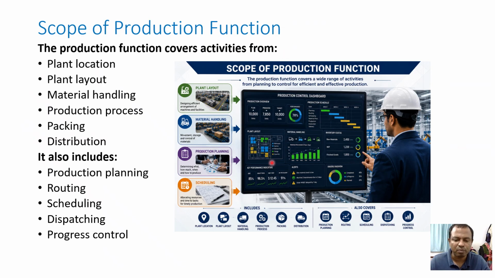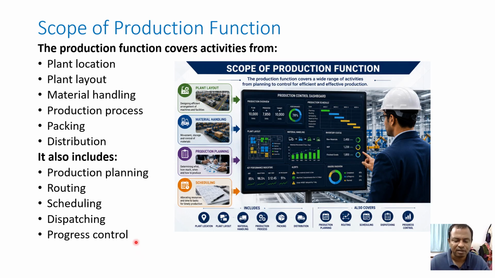And what is the scope of production function? Production function covers activities from plant location, plant layout, material handling, production process, packing, distribution, also production planning, routing, scheduling, dispatching, progress control.